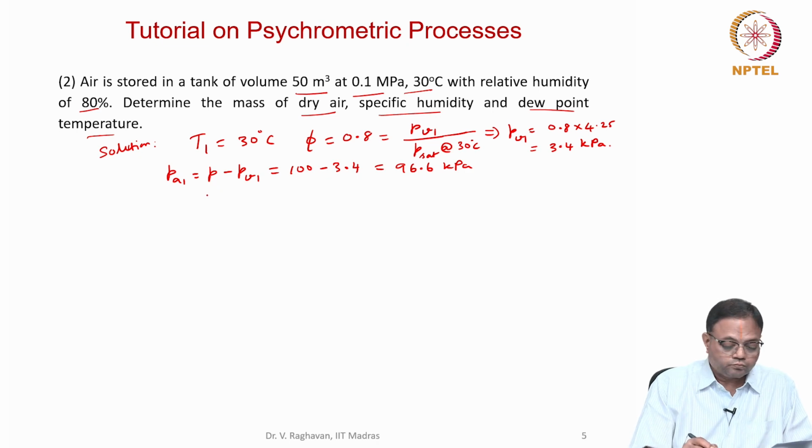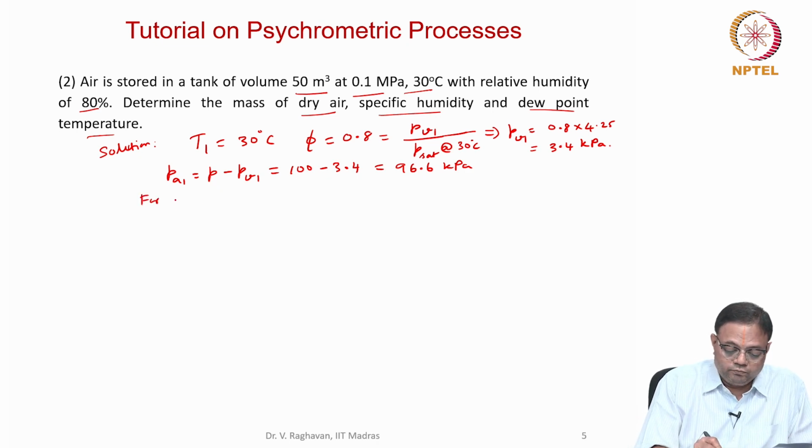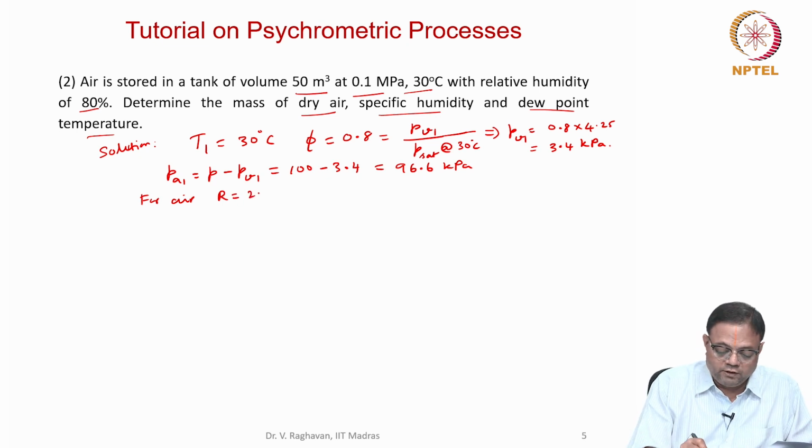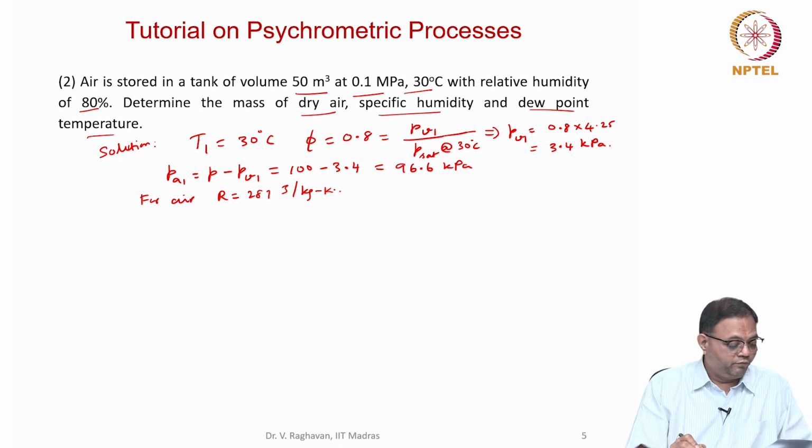So now for air, the specific gas constant is 287 joule per kg Kelvin. So with that, I can find the density of the air, or the mass of the air you can straight away find using the equation of state. So Ma, the mass of the air, will be equal to 96.6.